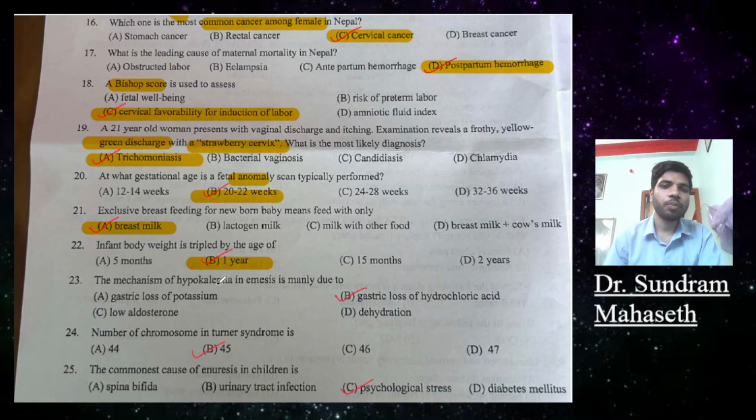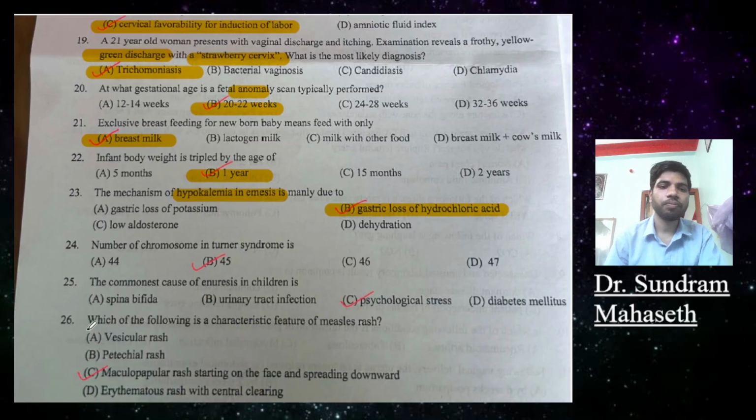Question number 23. The mechanism of hypokalemia in emesis is mainly due to A gastric loss of potassium, B gastric loss of hydrochloric acid, C low aldosterone, D dehydration. Hypokalemia due to gastric loss of hydrochloric acid will be the right answer.